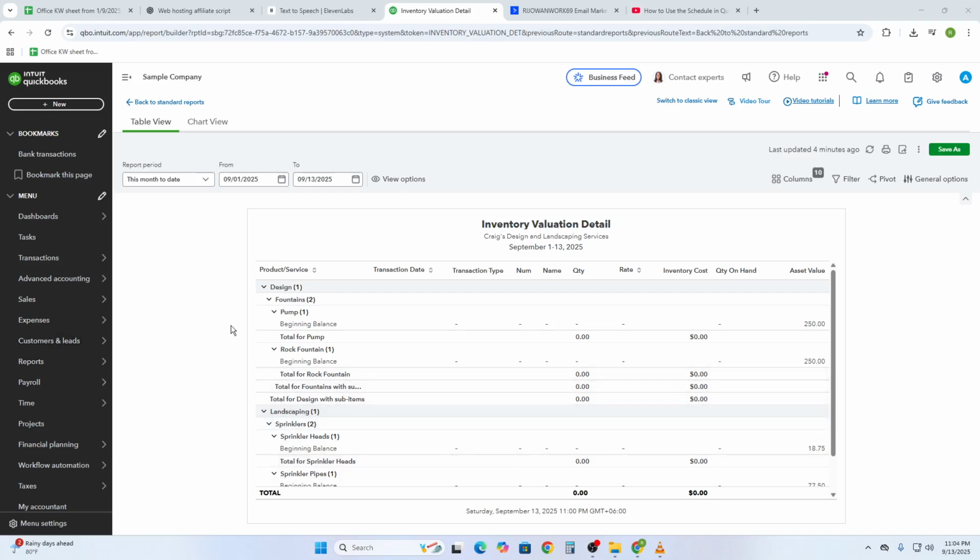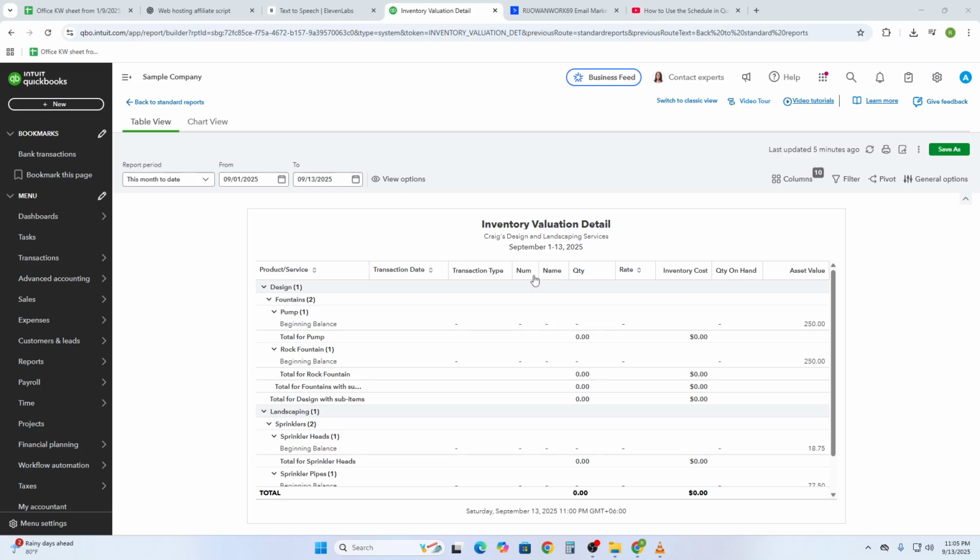Common pitfalls to watch out for: not enabling inventory tracking in your settings. In some QuickBooks versions, you need to turn it on. Not using the right valuation method. QuickBooks often uses FIFO, first in, first out, which affects cost of goods and profit margins. If your cost tracking or inventory costing is off, your reports will mislead.